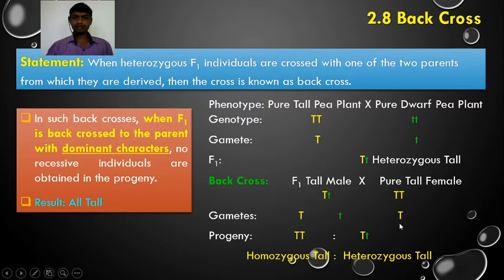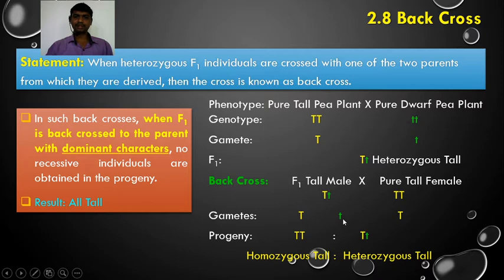Capital T fuses with capital T and produces the progeny capital T, capital T. Small t fuses with capital T and produces the progeny capital T, small t. So in the F2 progeny we get all tall plants. Genotypically one plant is homozygous tall and another is heterozygous tall. Phenotypically all the progeny are the same, all tall.